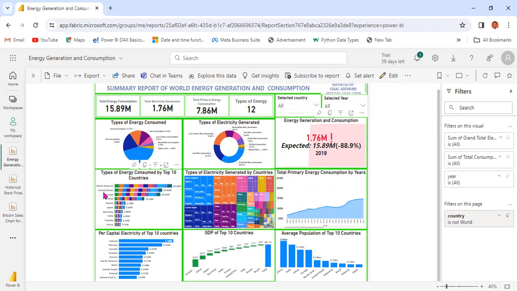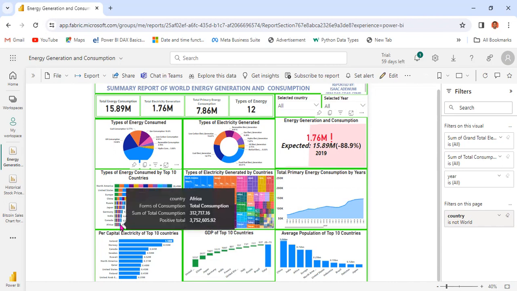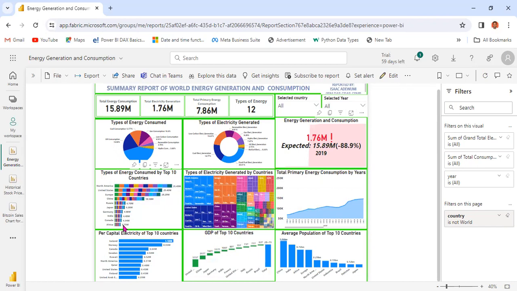The United States of America has its own combination of energy, with the total energy consumption at 29.40 million. The one that leads the chart is 35.49 million, while the least out of the 10 is Africa with this form of energy combination, at 3.7 million.